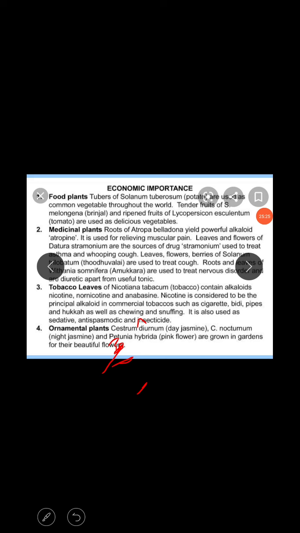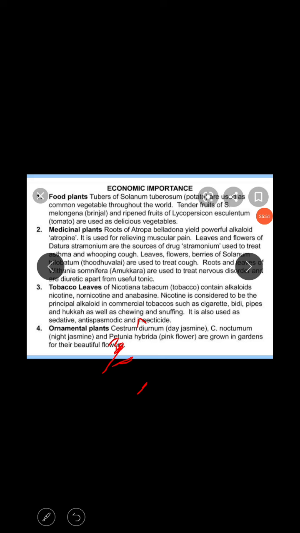Some plants are ornamentals, especially Pimpinella and Angelica, which are grown in front of homes and gardens, and especially in visiting areas like public parks.